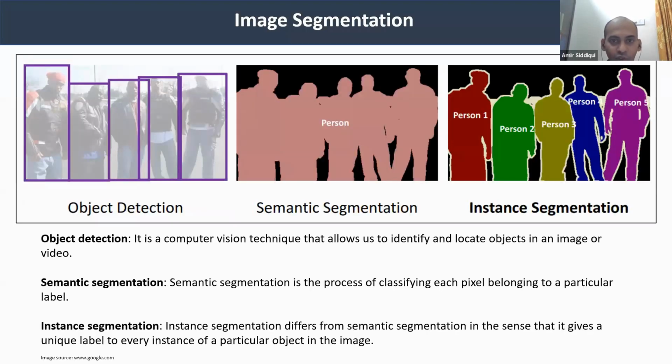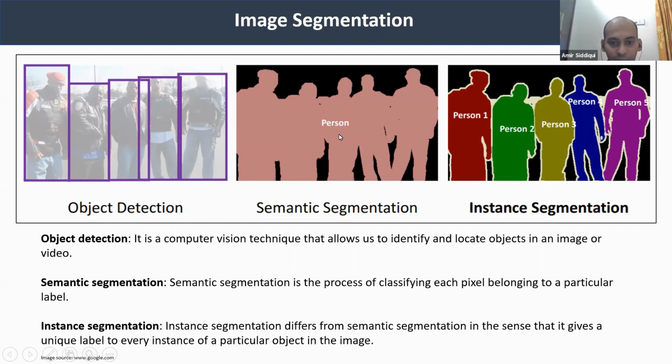Here we will see what is image segmentation. So in image processing, we have three kinds of problem. We have object detection, semantic segmentation, and instance segmentation. First we will see what is object detection. It is a computer vision technique that allows us to identify and locate objects in an image or video. If you look at this first picture, you will see there are many persons in this image, and it is just detecting that there are persons in this image. We are getting a rectangular box here.